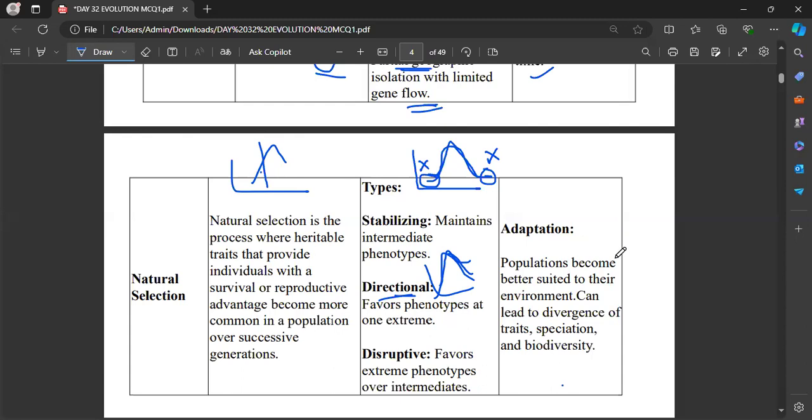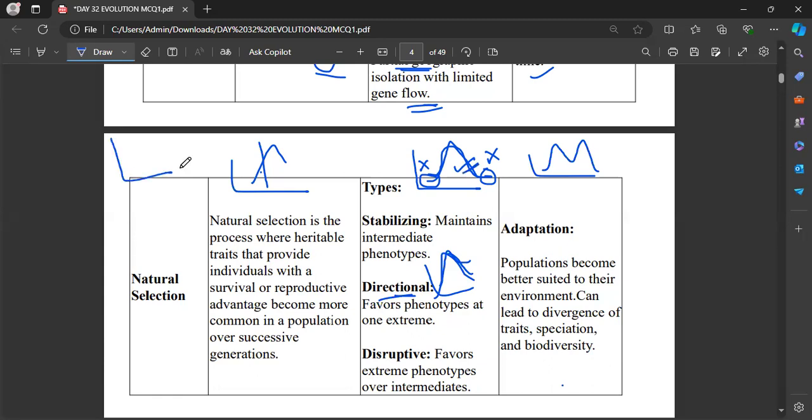And in the case of disruptive selection, we can draw it like this. Okay, this is what disruptive selection is. So this graph plays an important role when it comes to the question. So kindly make a note of it. This will be the stabilizing selection.